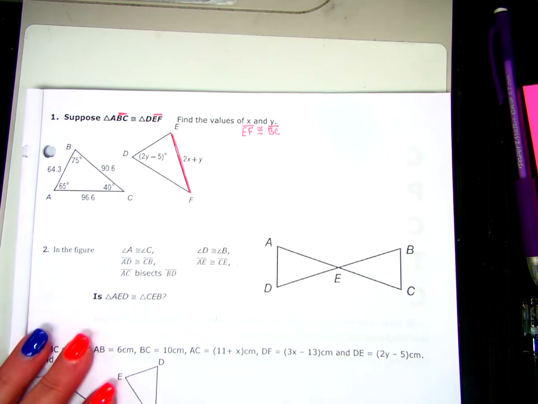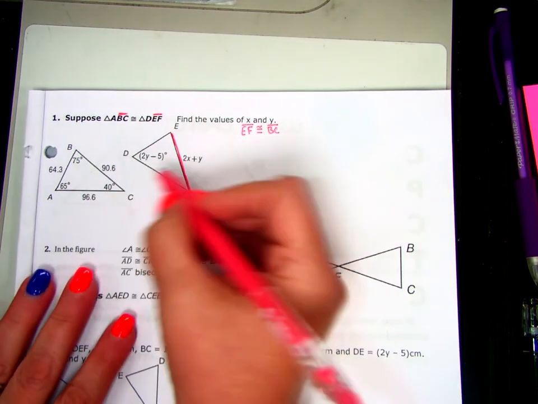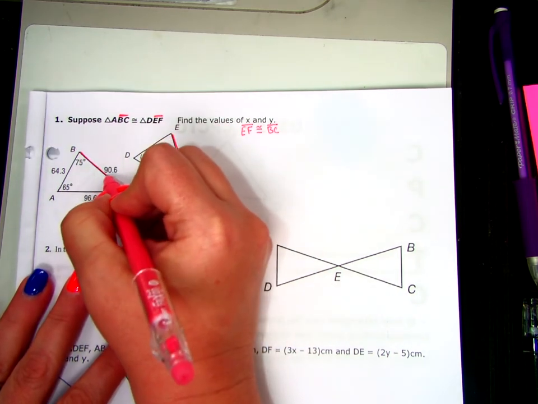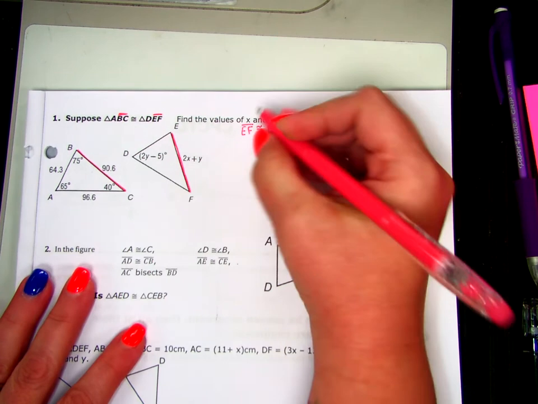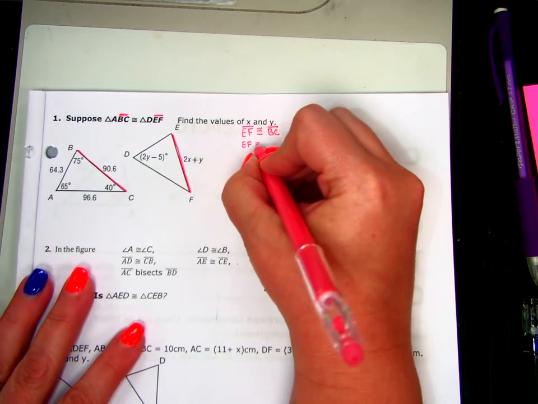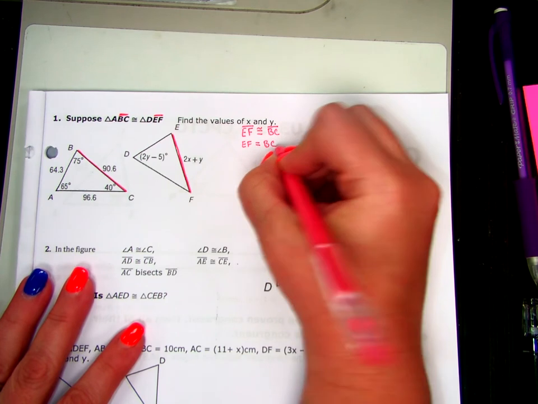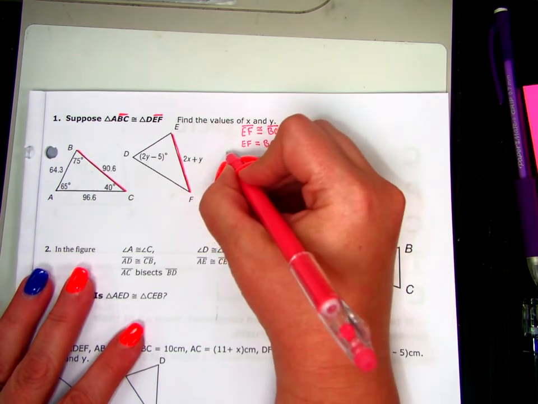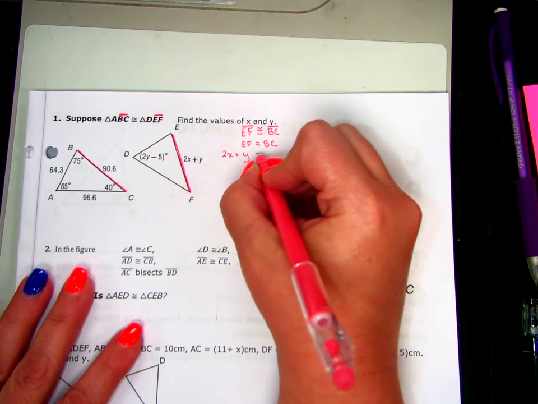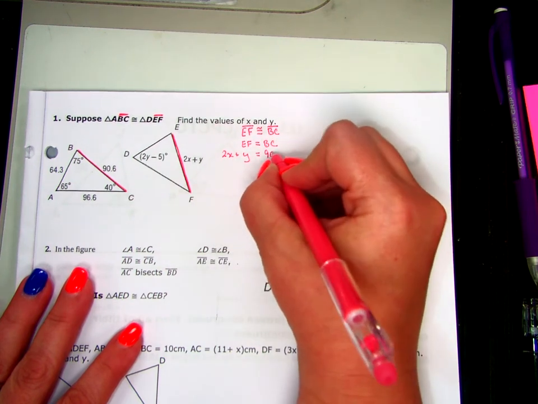That was given to me by the congruent statement. So BC is here. If the segments are congruent, that means the distance from E to F is equal to the distance from B to C. E to F is 2x plus y equals B to C is 90.6.